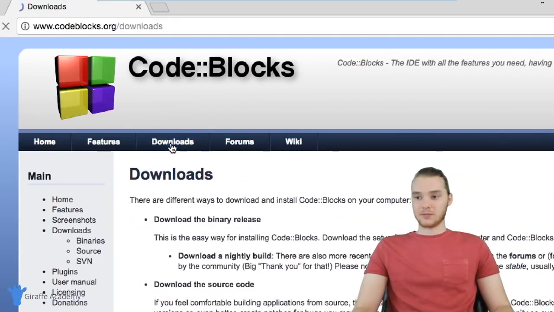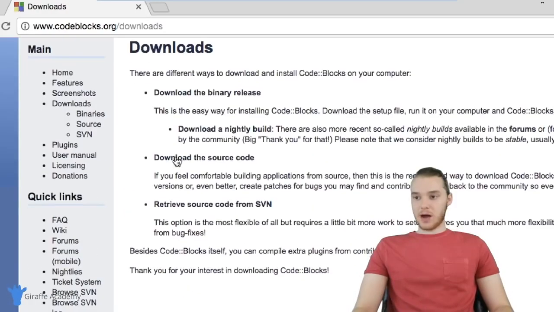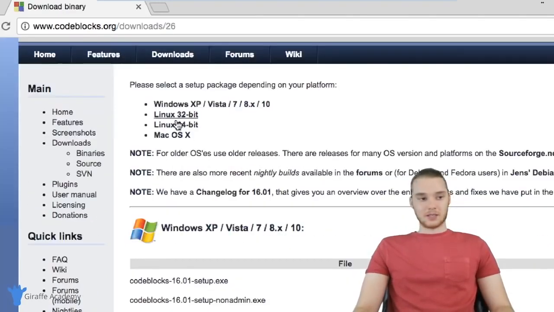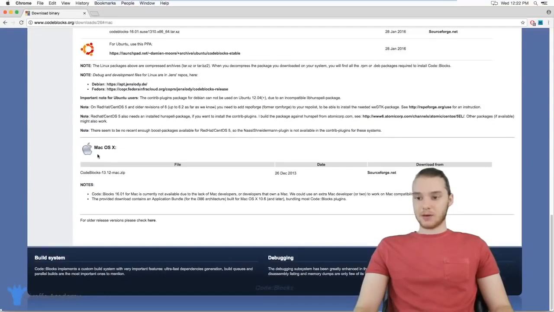I'm just going to click downloads. And over here, there's a couple options. You want to click on the option that says download the binary release. So I'm going to click this and you'll see there's this little list here. You just click on Mac OS X and this will bring us down here.